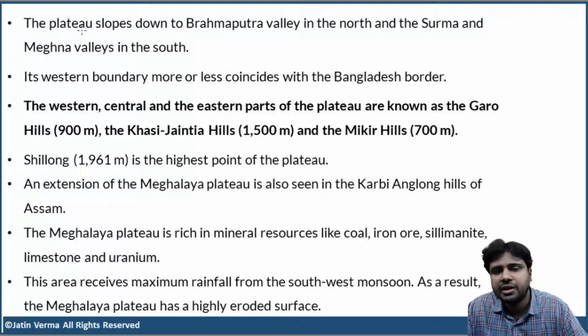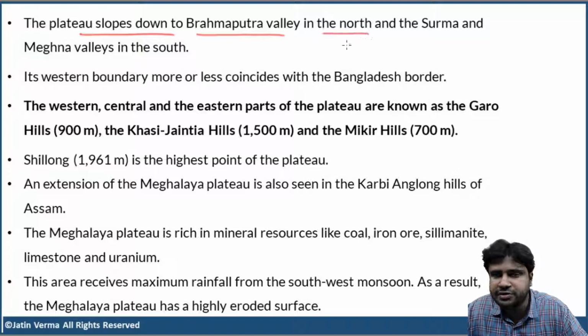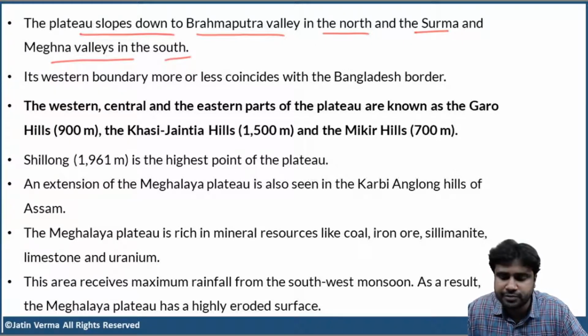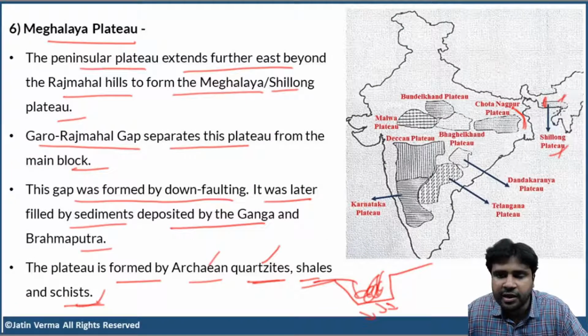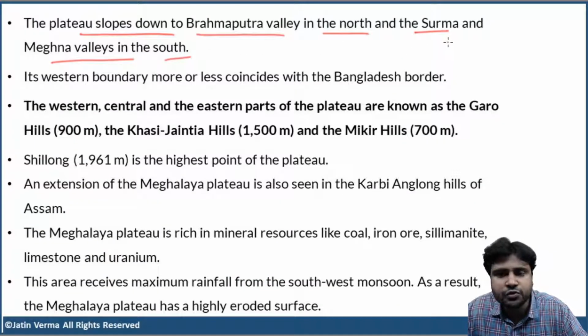Now, the plateau slopes down to the Brahmaputra Valley in the north and the Surma and Meghna valleys in the south. Meghna and Surma are also rivers.